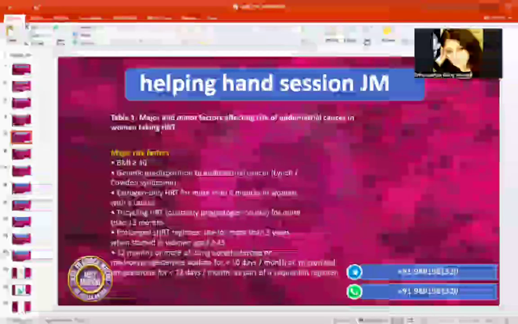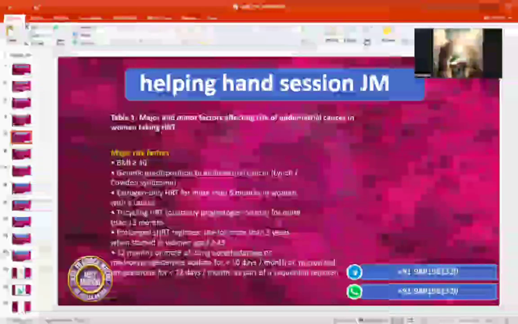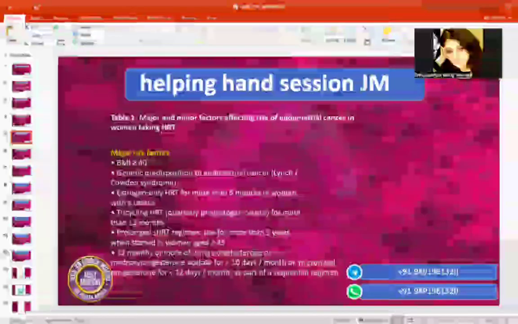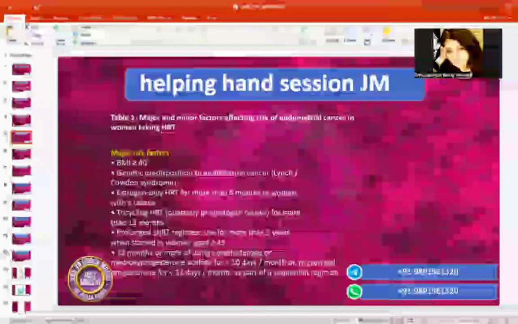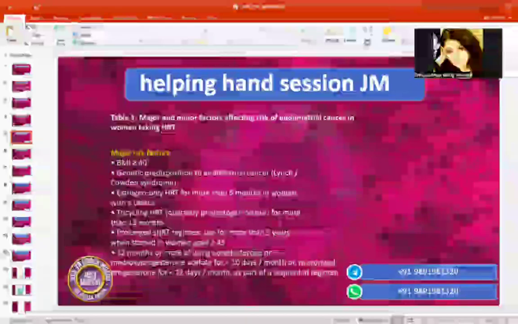You give estrogen daily, but progesterone once in 3 months, every 3 months. Okay? Tricycling, if you have given it for more than 12 months, then it will become a major risk factor. You have to memorize all these risk factors because your treatment plan is based on risk factors.